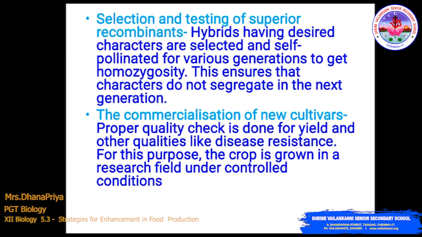The last step to follow in plant breeding is the commercialization of new cultivars. Proper quality check is done for yield and other qualities like disease resistance. For this purpose, the crop is grown in a research field under controlled conditions.